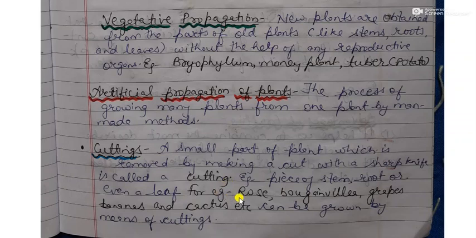For example, rose, bougainvillea, grapes, bananas, cactus, etc. can be grown by means of cuttings. Cuttings can include a piece of stem, root or even a leaf. We know that the leaf of bryophyllum has small buds all over its surface.